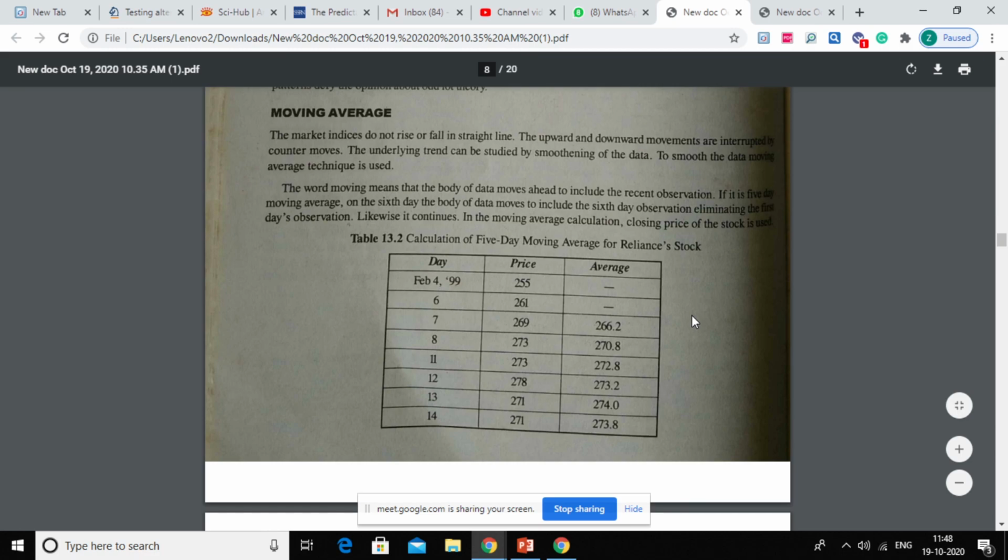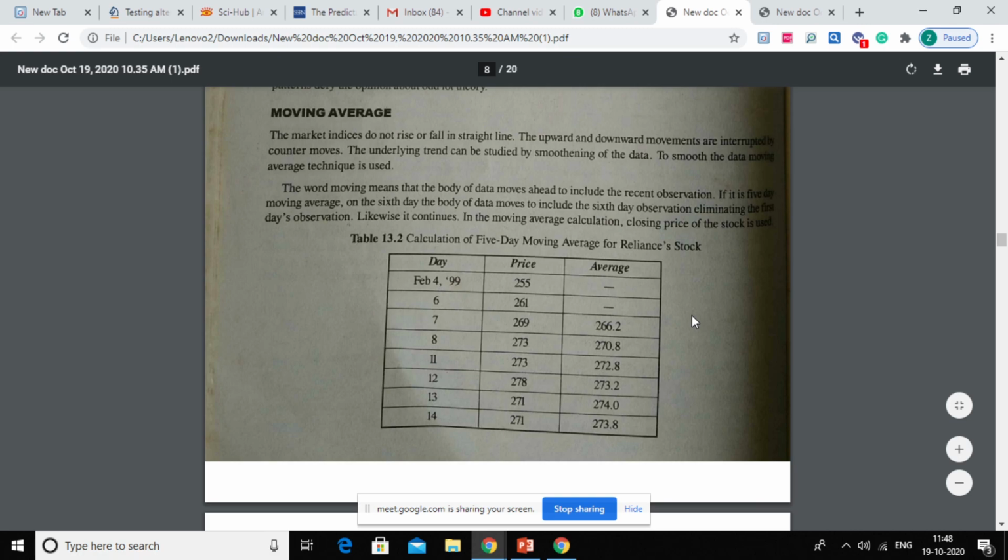Okay, so what this 5-day moving average means, you need to find out average for initial 5 days. Okay, so say suppose consider this as 3 days moving average. So what you can do, you can add this 3 figures, divide it by 3, and you will have first period's 3-day moving average.